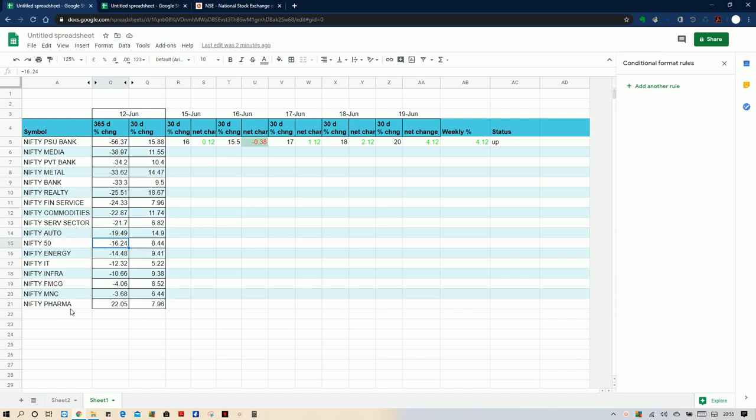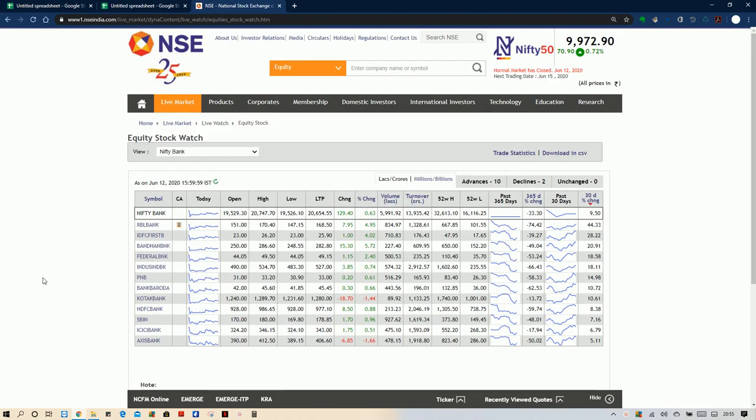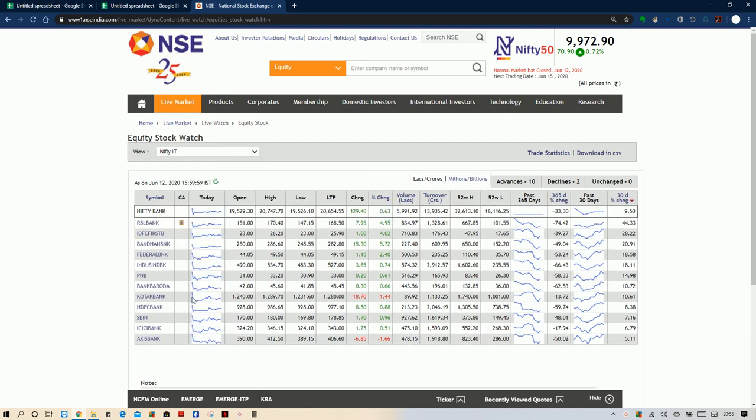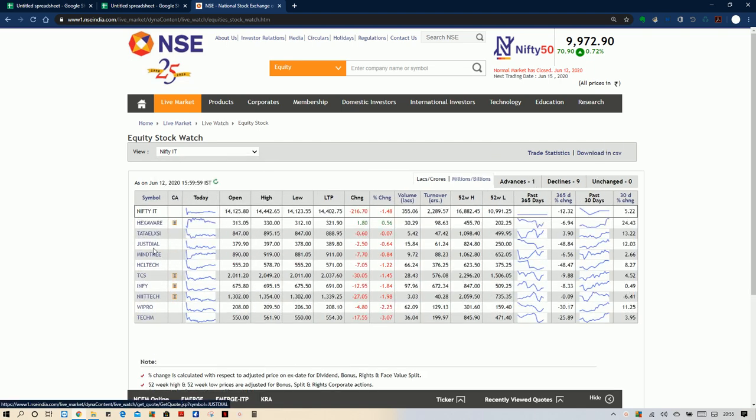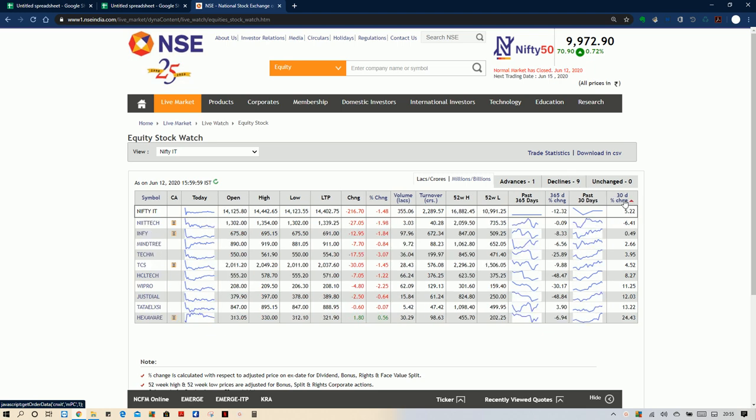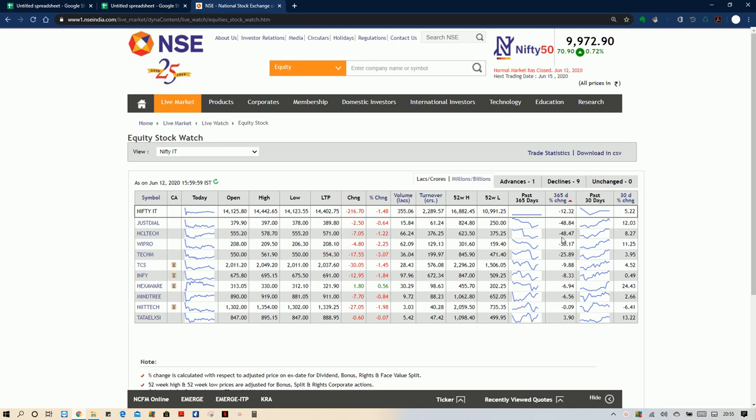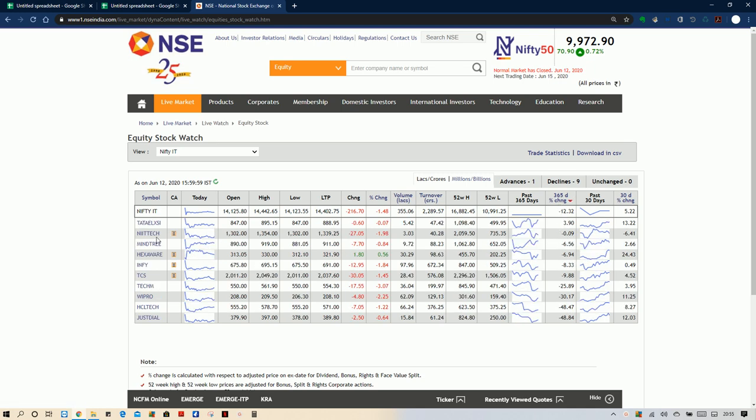So you analyze these sectors, and suppose I select Nifty IT here. In the Nifty IT, you see the top performing 30-day change, or first you analyze the 365-day change here. The highest return is Tata Elxsi, that is 3.9% positive, and the 30-day change is 13.22. So this is where you need to find out which stock is giving a good return this month. This would be a good trading opportunity.